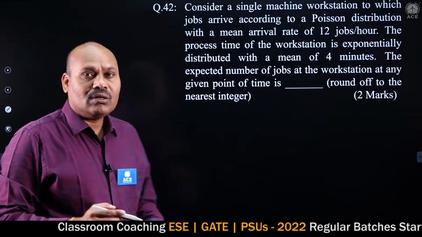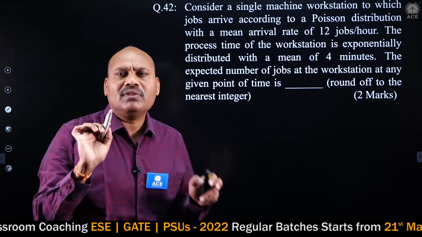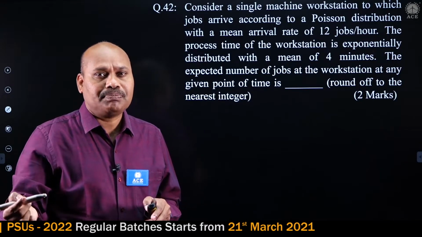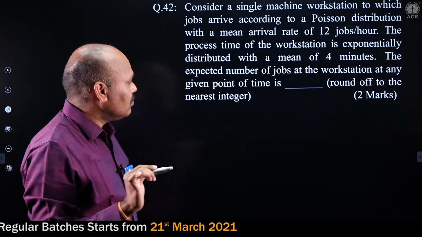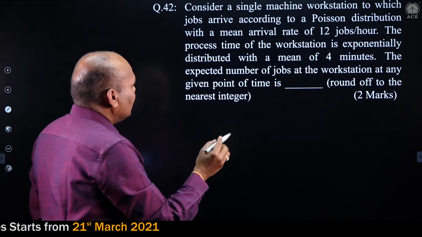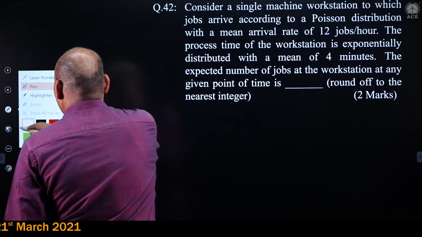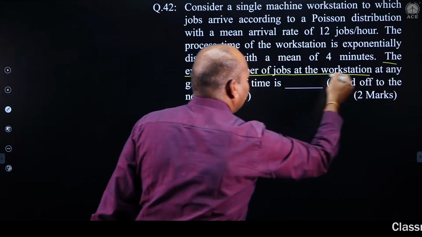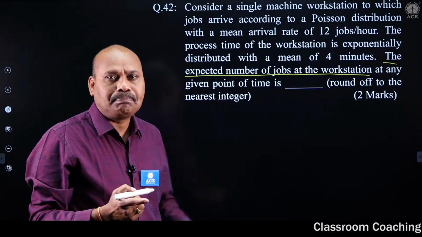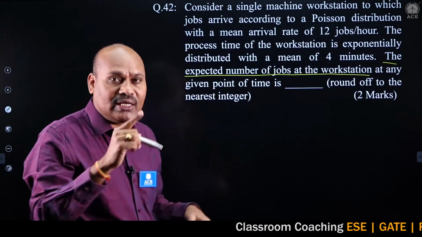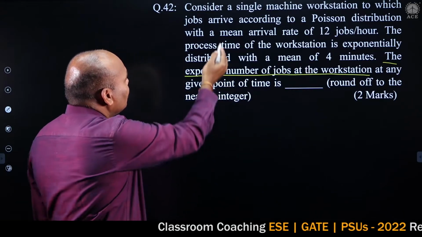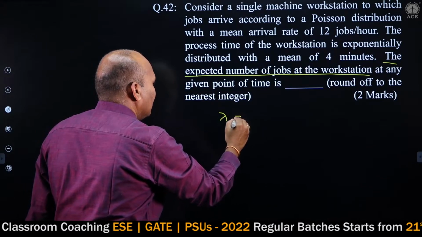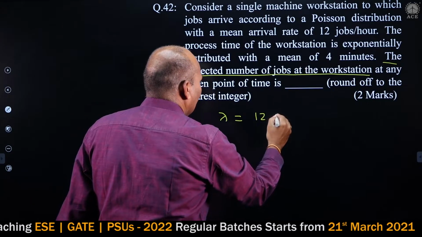Next question, queuing theory, a simple one: expected number of customers in a system. So Ls we have to calculate. How do you know that? Here in the question you see the expected number of jobs at the workstation. Workstation means your system. Expected number, so Ls we have to calculate. What is given? A Poisson distribution with mean arrival rate, so lambda is given. Lambda is equal to 12 per hour.